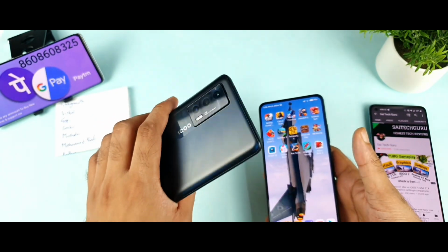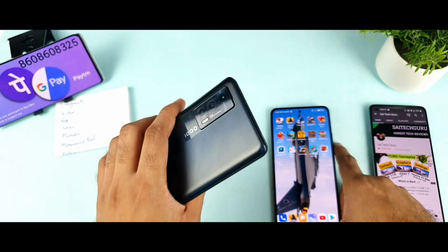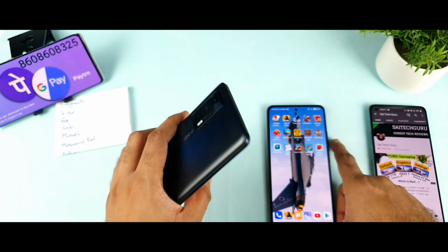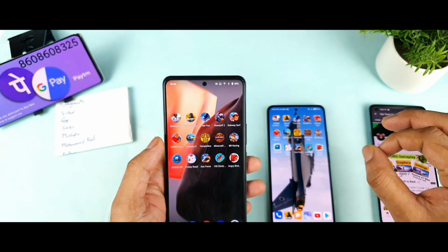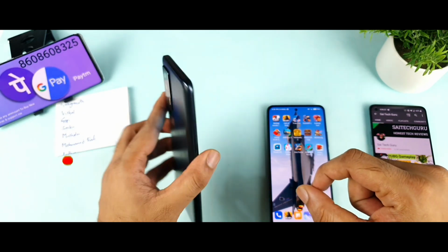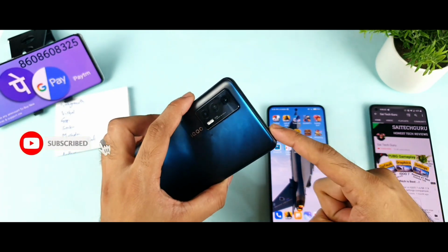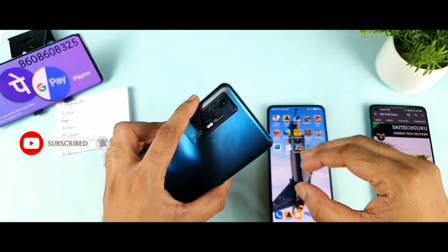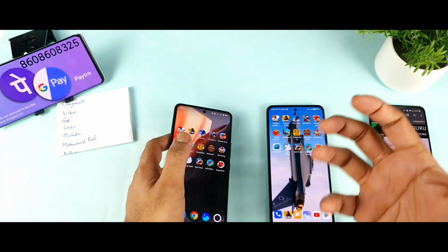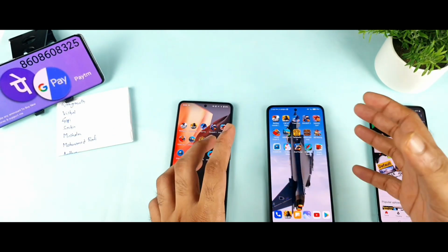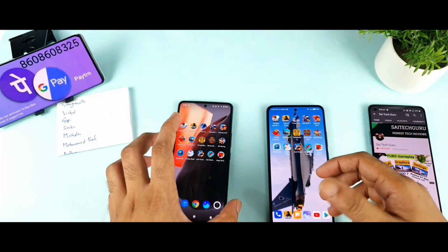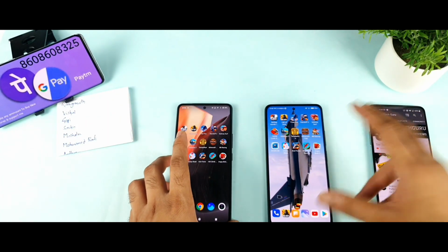Yes friends, finally this is a video which a lot of users have actually been waiting for. So many users, I did get close to 20 to 30 comments only on this one. Can you please turn off the external RAM capabilities in this iQOO 7, and then can you please try to check with the Mi11X device? Then they want to know, is it the same, or is it really powerful, or is it less? That is what I'm going to check in this video.